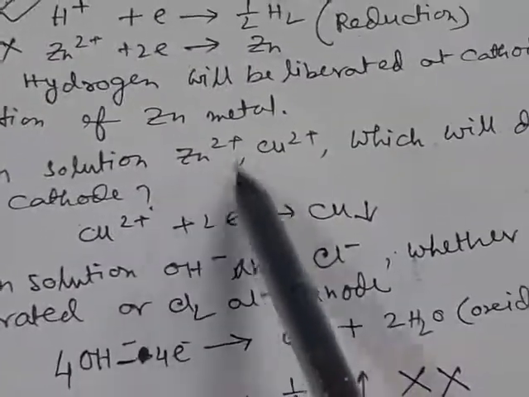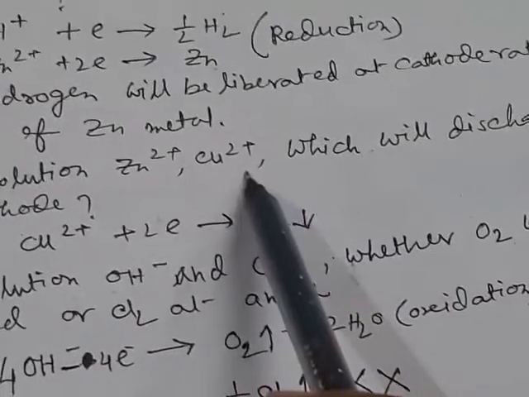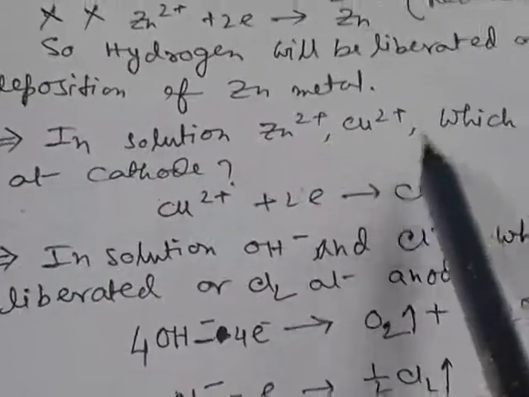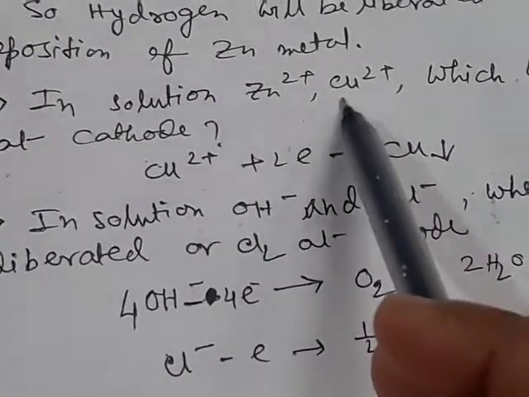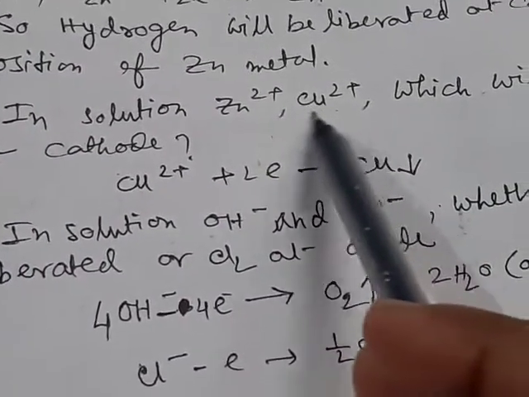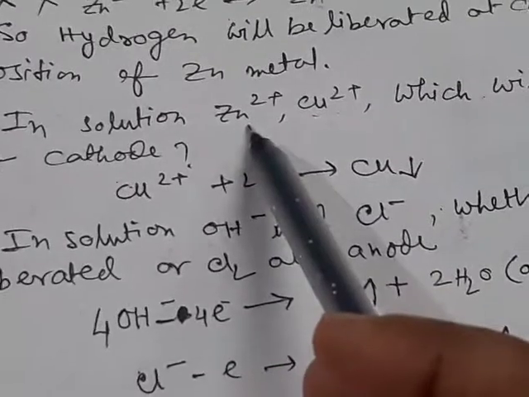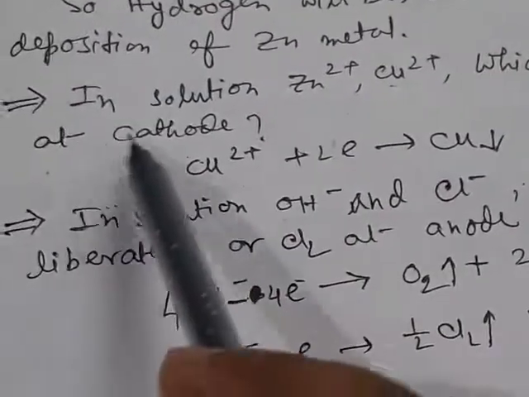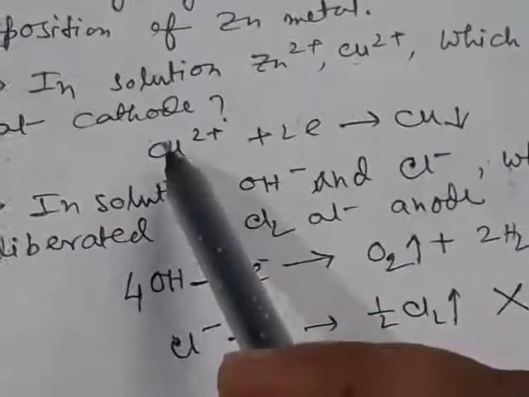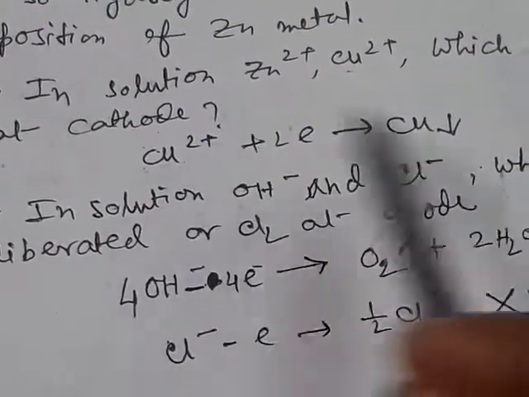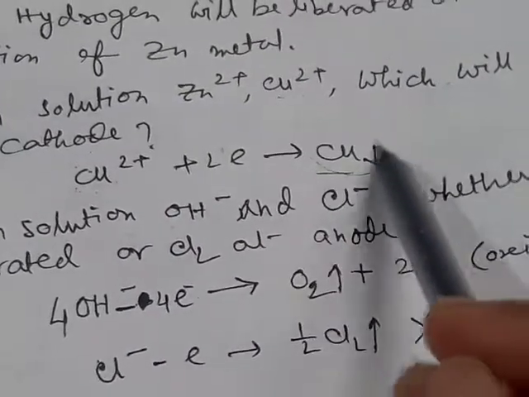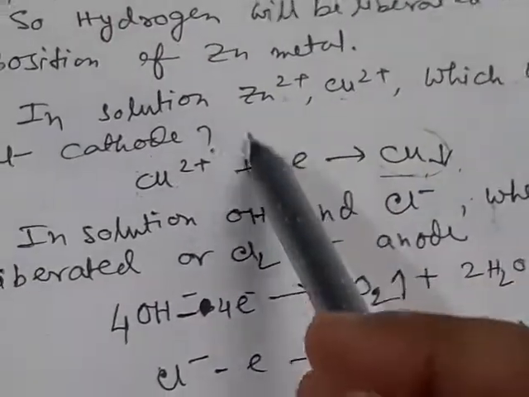In solution, if there are zinc 2 plus and copper 2 plus, which will discharge at the cathode first? As we know, in the electrochemical series, copper is placed lower than zinc. So copper will be reduced more easily, and at the cathode we know reduction takes place. So there will be reduction of copper 2 plus to copper. So we get deposition of copper at the cathode rather than zinc.